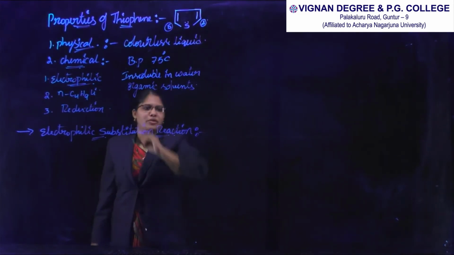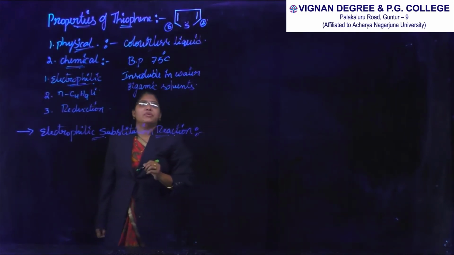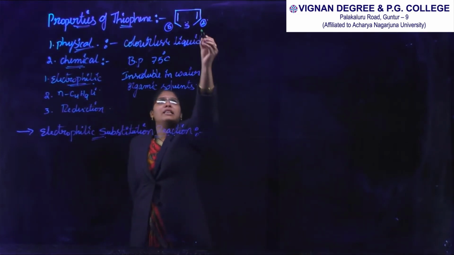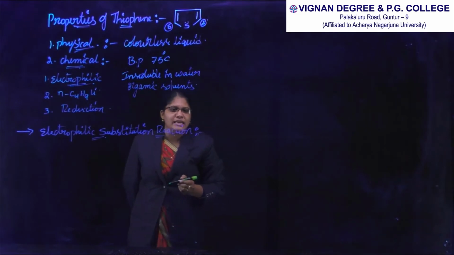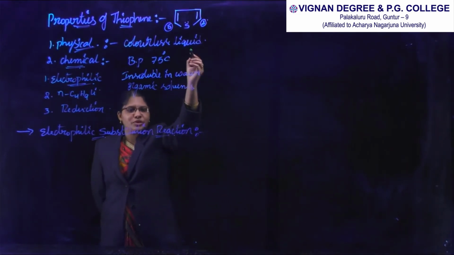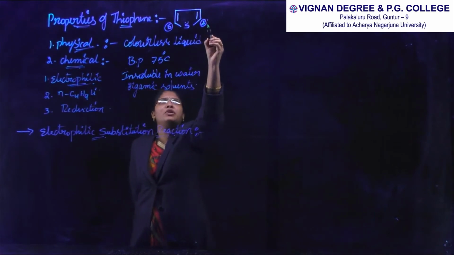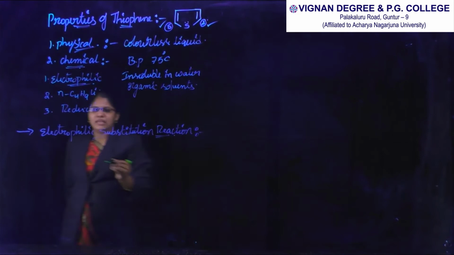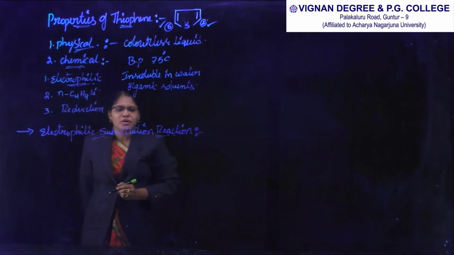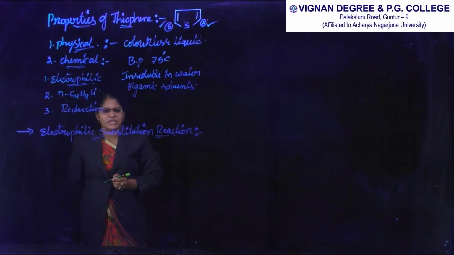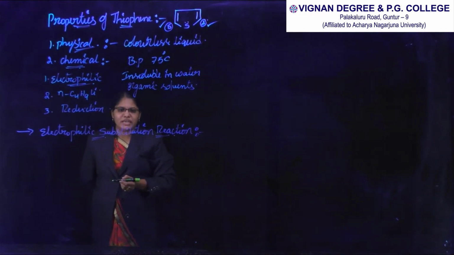We already discussed this. Here the carbonium ion formed is more stable, that's why the reactions take place only at the second and fifth positions. In these reactions we learn about nitration, sulfonation, halogenation and acetylation reactions.